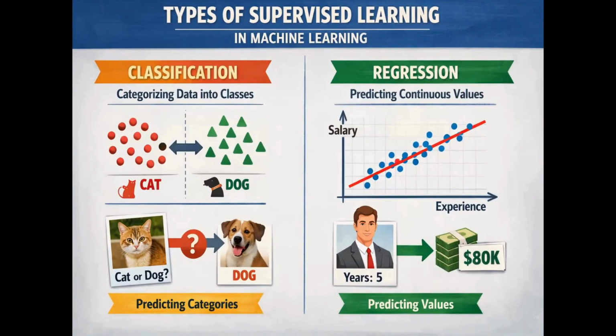Types of supervised learning in machine learning. In supervised learning, the model is trained using labeled data, which means we already know the correct answers. There are two main tasks, classification and regression. Classification predicts discrete categories or puts things into groups. Example, cat versus dog image classification. Regression predicts continuous values or numbers. Example, salary prediction based on experience.